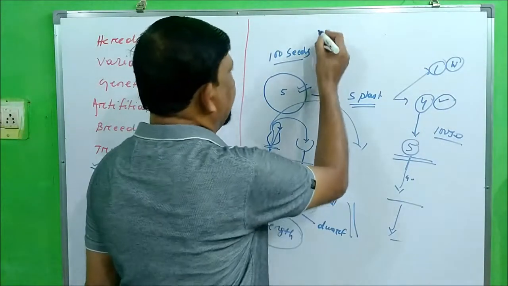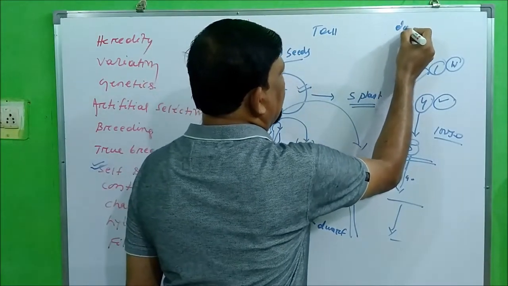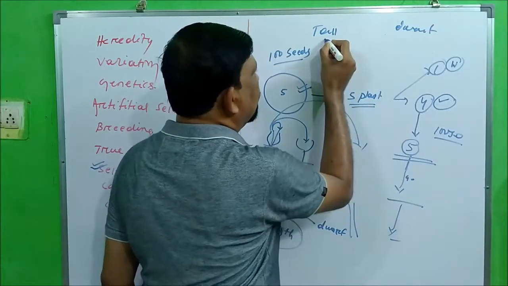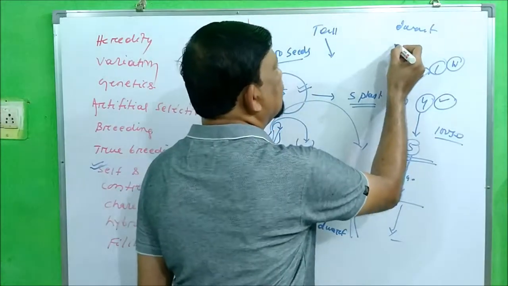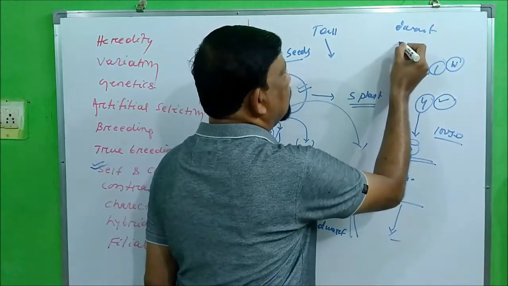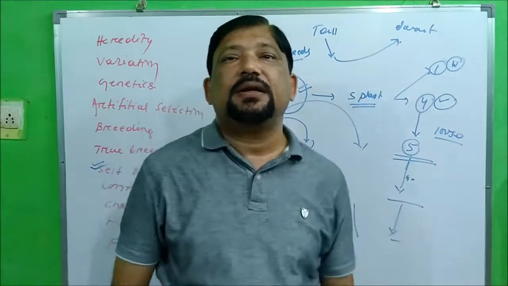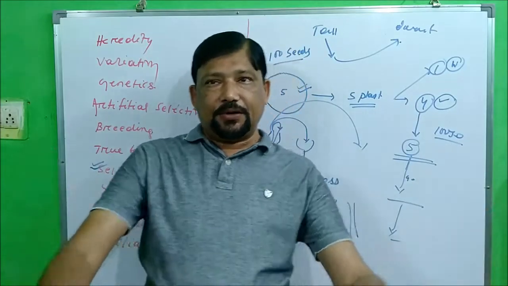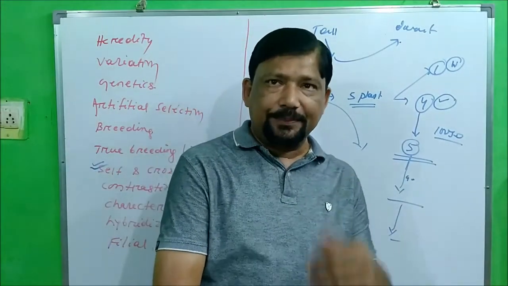Now hybridization of characters. We will take a tall plant and a dwarf plant. We will collect the pollen from the tall plant and put the pollen onto the stigma of the dwarf plant, and we will see the result. What will be the product? It may be a tall plant, or a dwarf plant, or a mixed plant. Anything may happen.